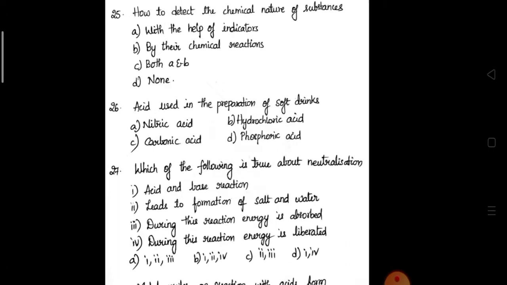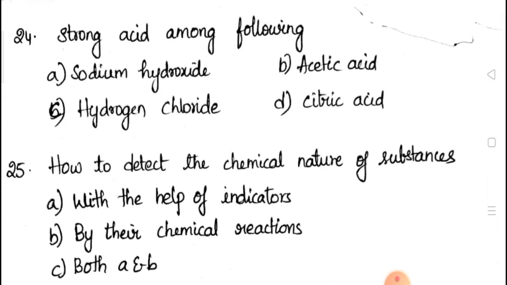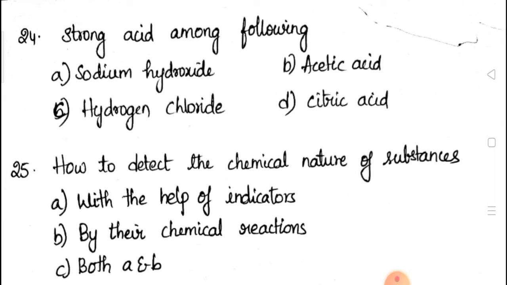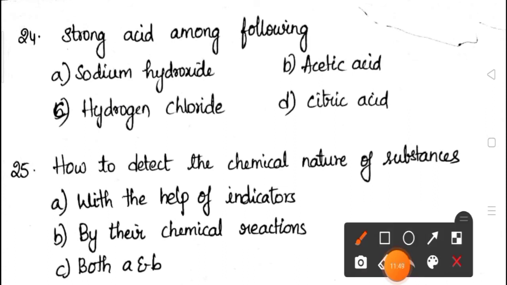Okay. Next, 24th question. Strong acid among the following. Here sodium hydroxide, acetic acid, hydrogen chloride, citric acid were given. Hydrogen chloride, that is hydrochloric acid, is the strong acid.